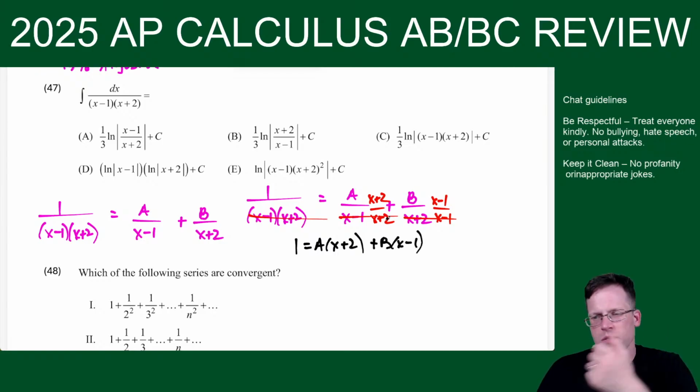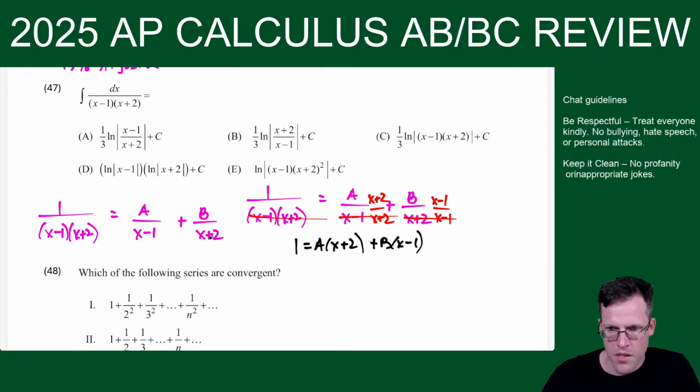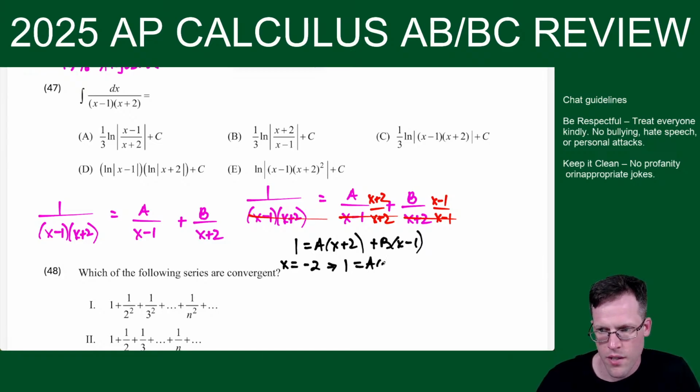So what I basically do is I have 1 equals a times the other denominator plus b times the other denominator. And then I plug in test values. I want to plug in x values that would wipe out the factors. So I'm going to plug in x equals negative 2, and I get 1 equals a times 0 plus b times negative 2 minus 1, which is negative 3.